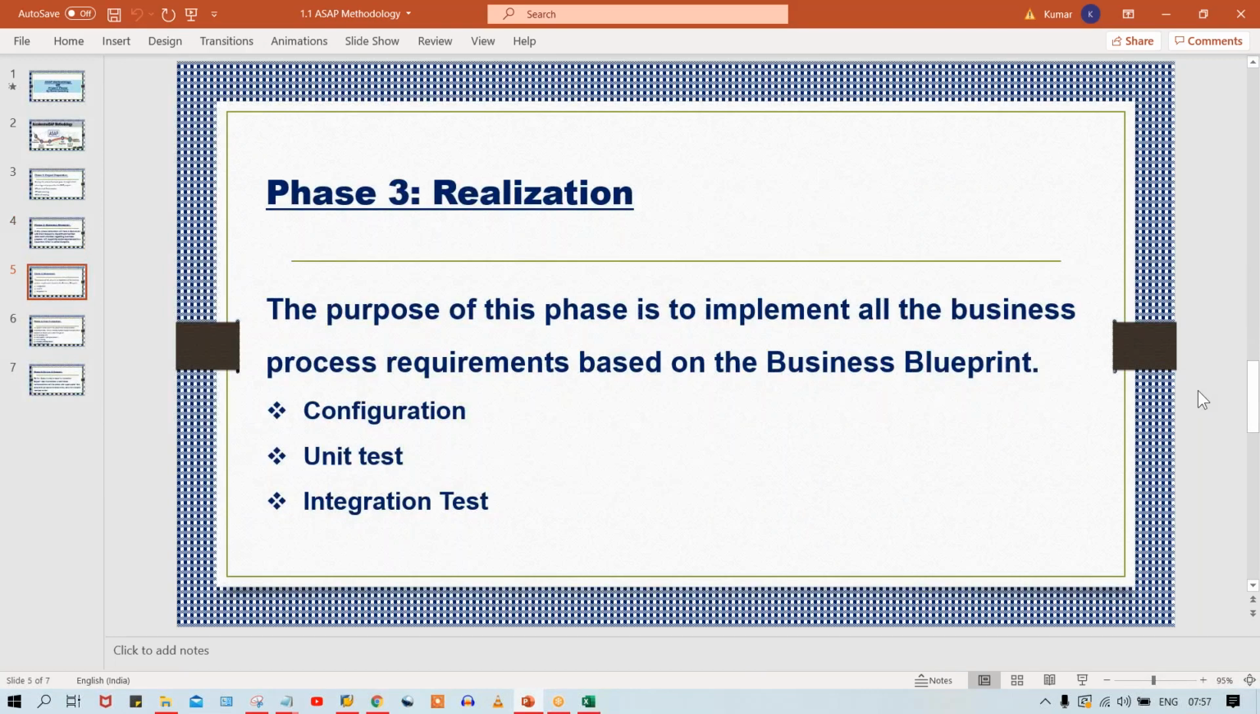So what is happening in the realization phase? What activities we are going to perform in the realization phase will be explained in detail in the next session. In the next session I'll explain realization. Then we have final preparations, and what activities happen in final preparations will also be explained. So all these things are going to be explained in the next session, guys. That's all in this session.